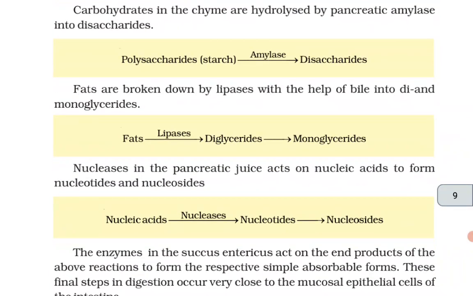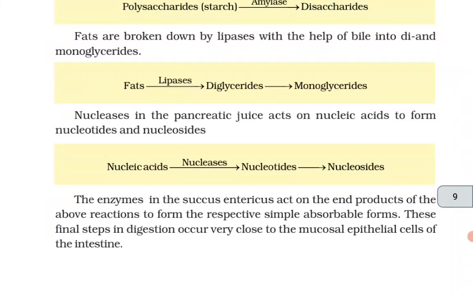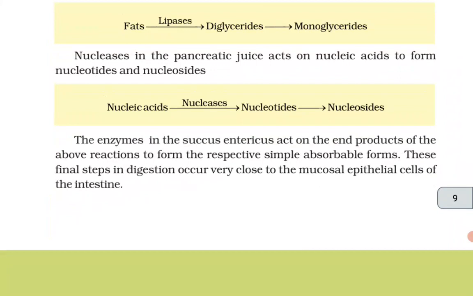Fats are broken down by lipases with the help of bile into di- and monoglycerides. Fats in the presence of lipases yield diglycerides and monoglycerides. Nucleases in the pancreatic juice act on the nucleic acids to form nucleotides and nucleosides. Nucleic acids in the presence of nucleases are converted into nucleotides and nucleosides.